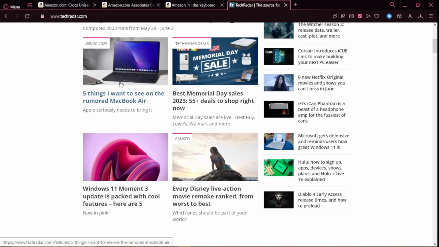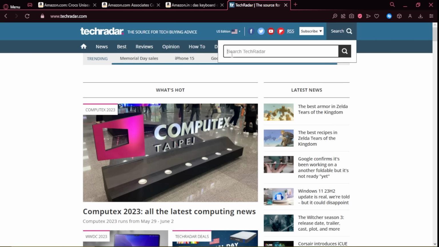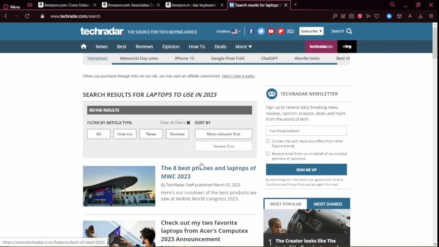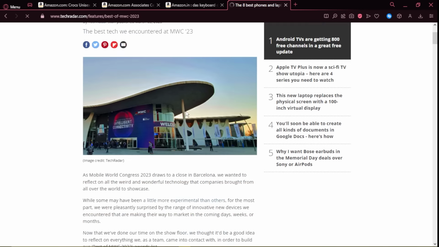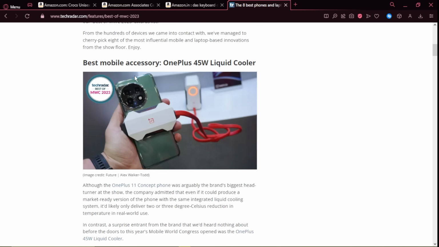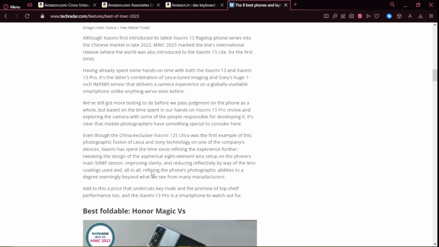Now let's say I'm going to search for something else: laptops to use in 2023. Hit enter, and you will see that there are a lot of these articles. Let's say I'm going to click on this, best phones and laptops of 2023, and you can see OnePlus and all of those. Okay, we have these options.